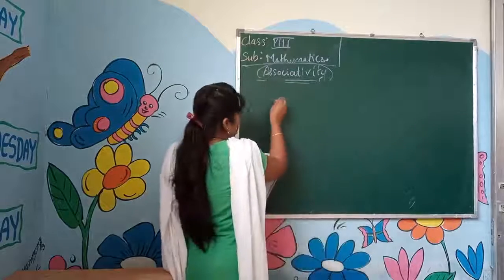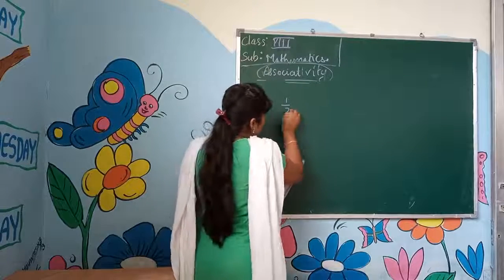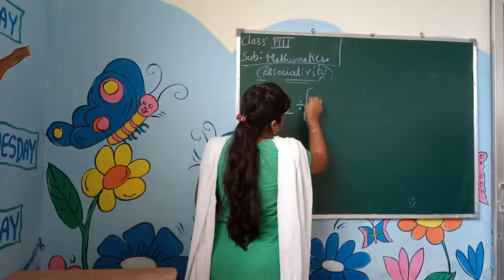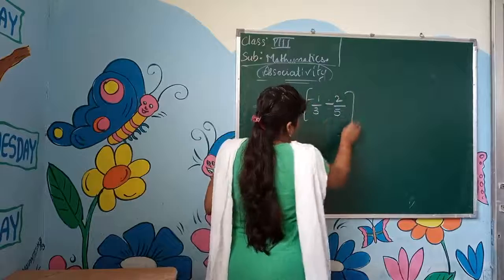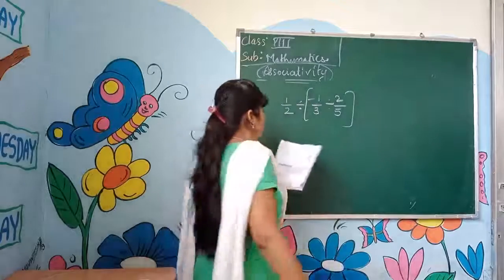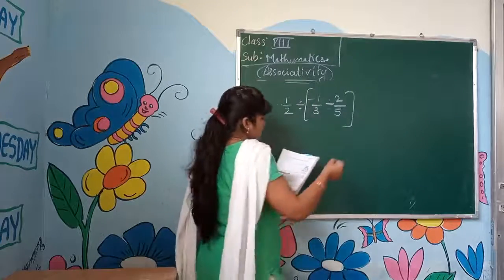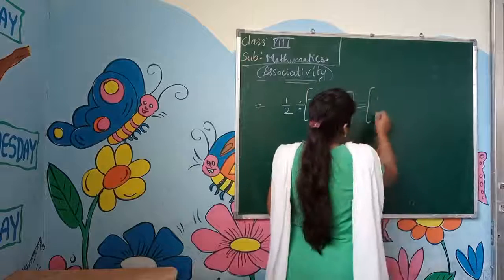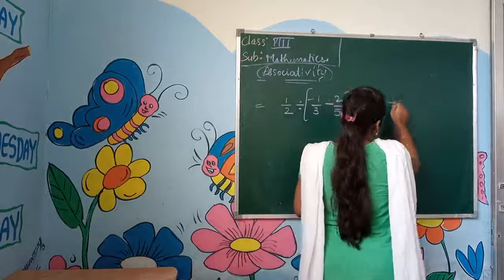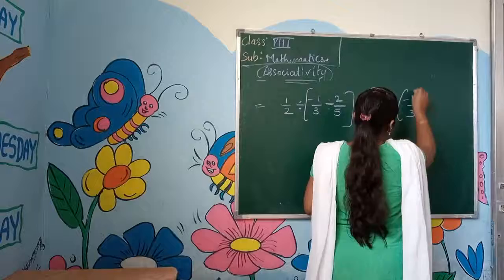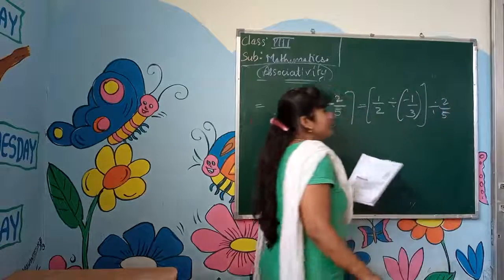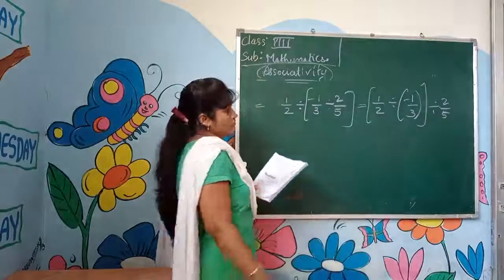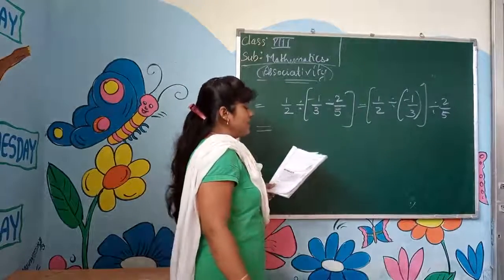Okay, division. On division we will solve one sum: 1 by 2 divided by minus 1 by 3 divided by 2 by 5. This can be grouped like this also. 1 by 2 divided by minus 1 by 3 divided by 2 by 5. It can be written like this also. So, grouping. Make a group now.